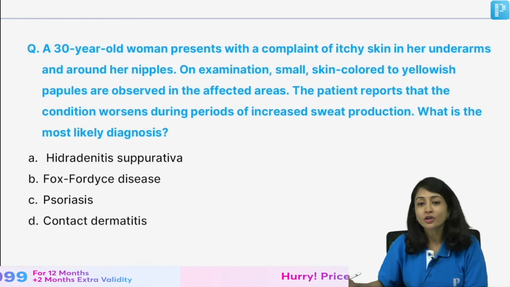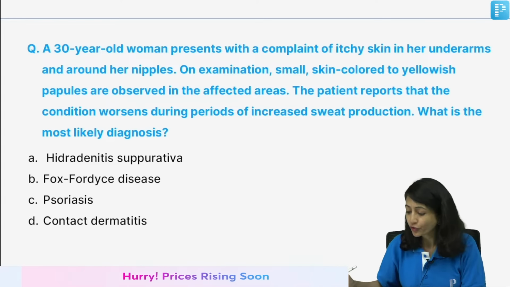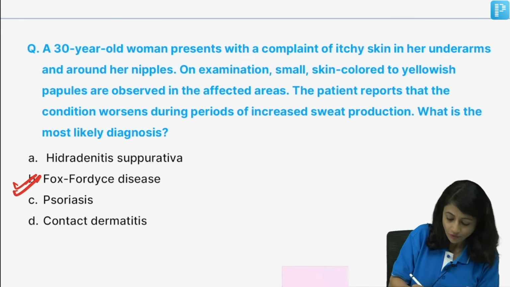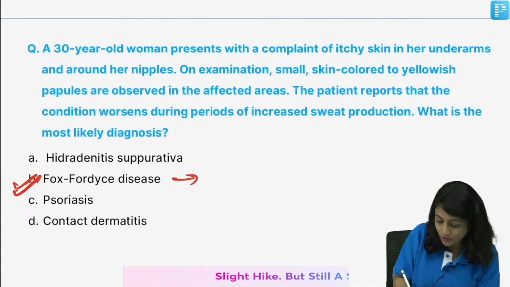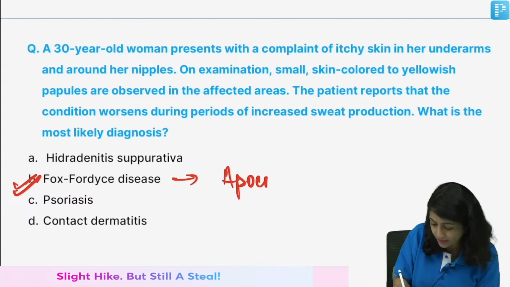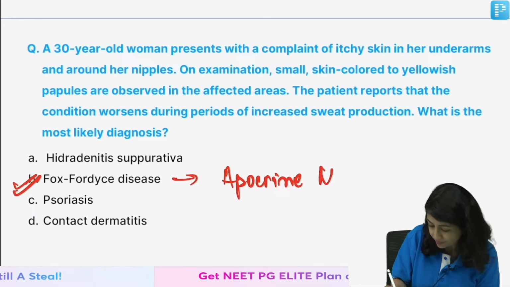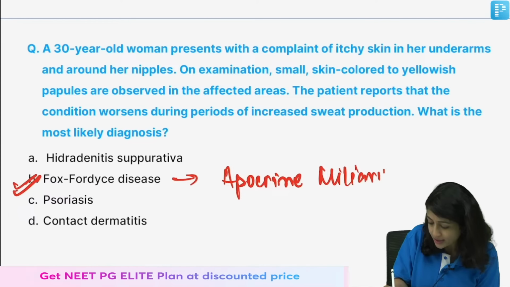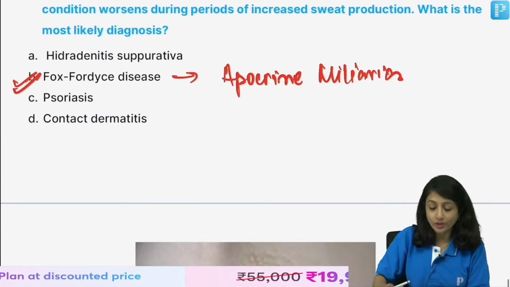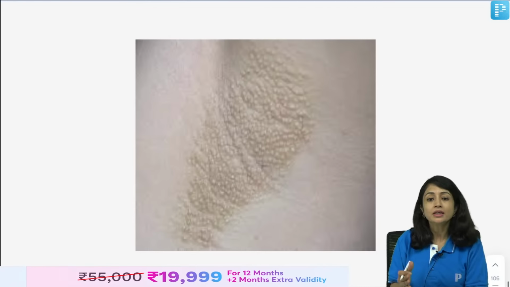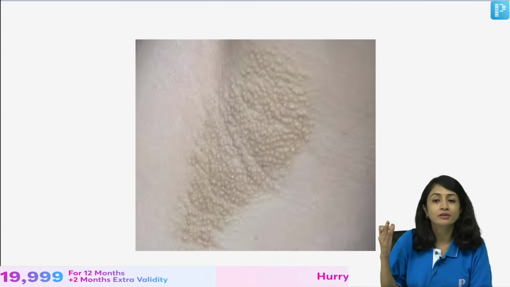So, we are talking about Fox-Fordyce disease. Fox-Fordyce disease is also called apocrine miliaria. This is a disorder of apocrine glands which is seen usually in postpubertal females.